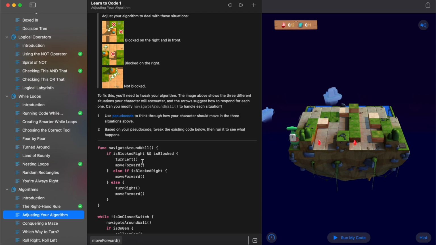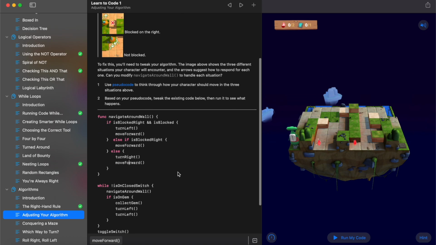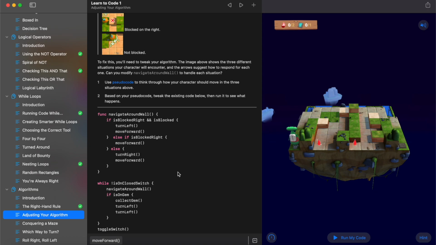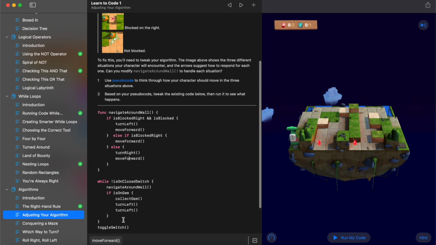So we've edited this by just tweaking the first one to be is right and blocked and added in the turn left. We've got the is blocked right and then else. So that should check, are we blocked on both sides? No. Are we blocked just on the right? Okay, and then if not, then we get down to the final one here. So we'll go down and just double check the close switch. That shouldn't change in any way. We're still collecting gems, still turning around once we get there, and still finishing with a switch at the end. So let's go ahead and run that code and see if that tweak to our algorithm has solved this new challenge.